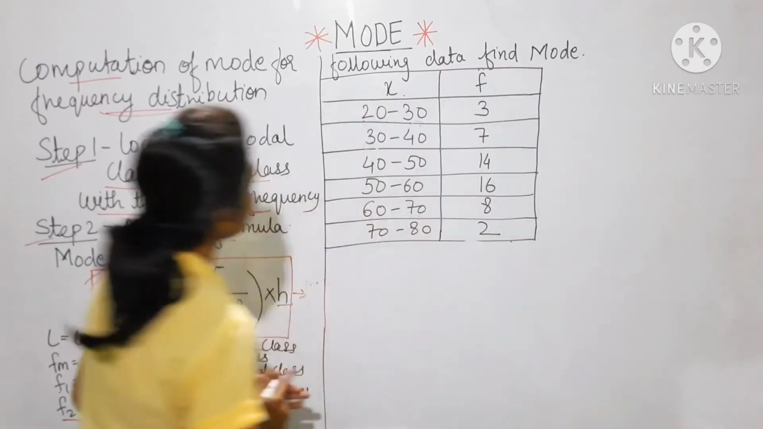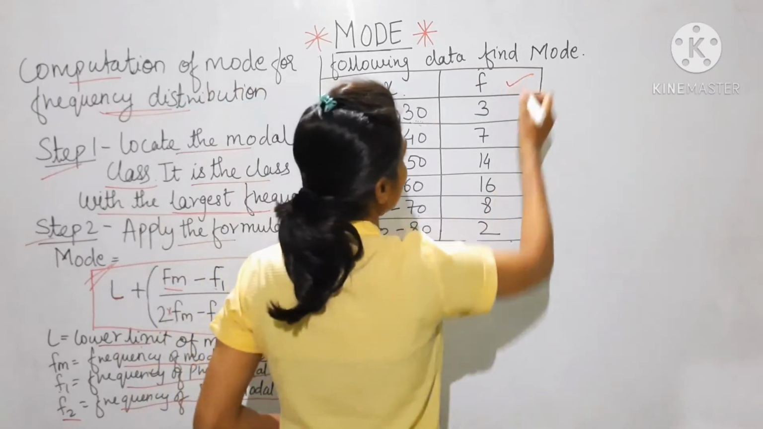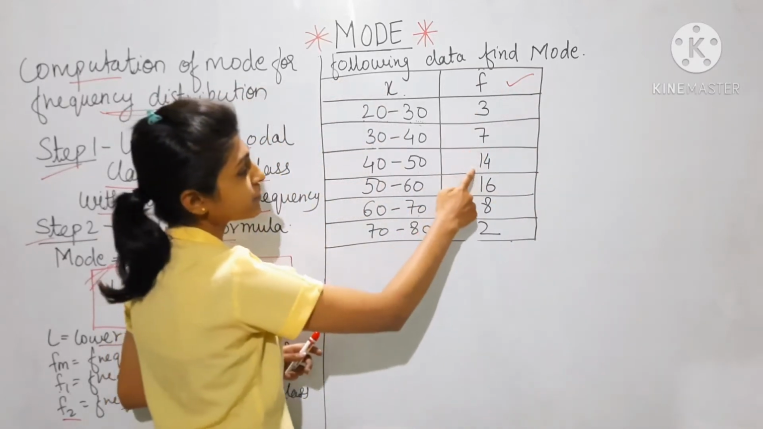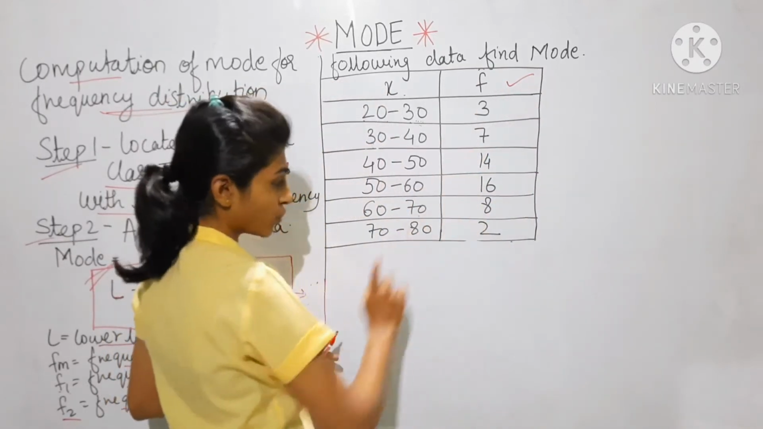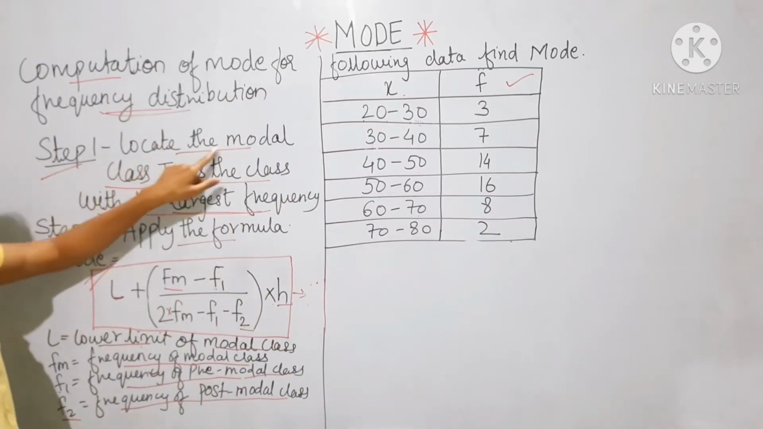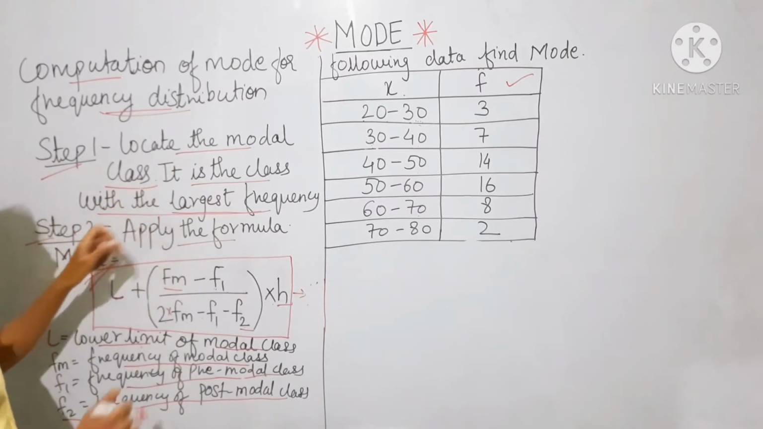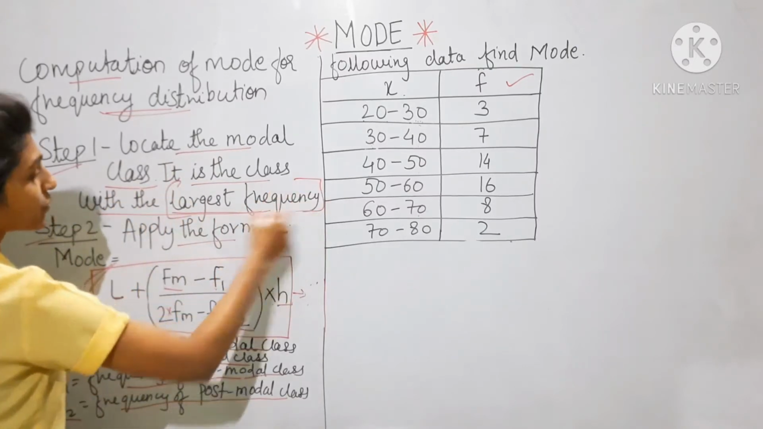Okay, so now in this example the classes are continuous and this is frequency. F is frequency: 3, 7, 14, 16, 8, 2. Now the first step is what? Locate the model class. Okay, what is the model class? The class with the largest frequency.